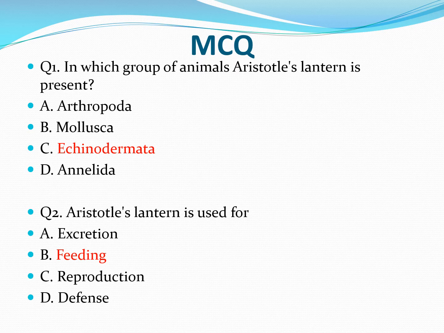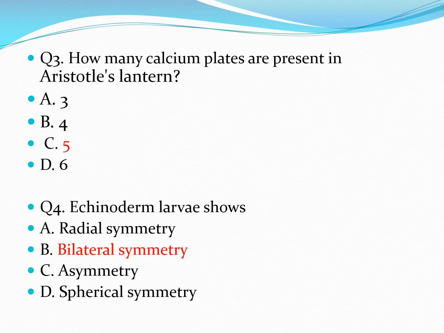Second question is, Aristotle's lantern is used for, there are 4 options: excretion, feeding, reproduction and defense. We have already discussed in the lecture that Aristotle's lantern is a feeding apparatus. So answer is B, feeding. Third question is, how many calcium plates are present in Aristotle's lantern? There are 5 calcium plates in the Aristotle's lantern. So answer is C, 5.